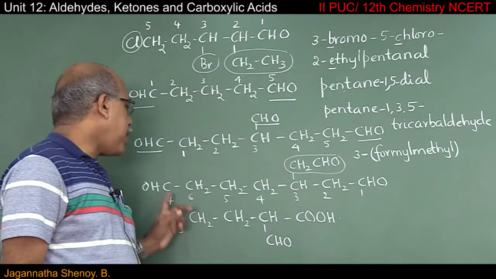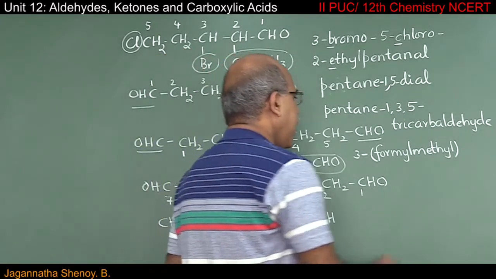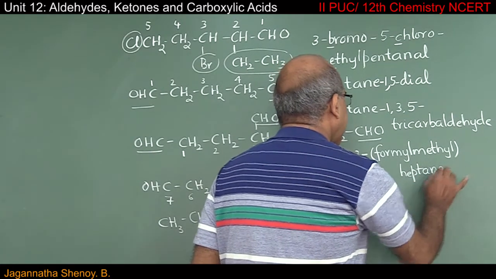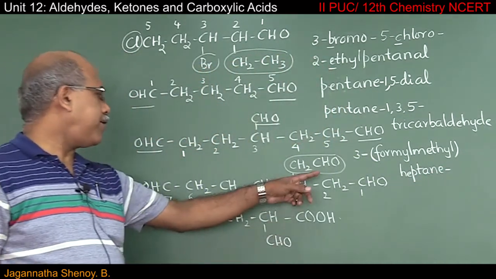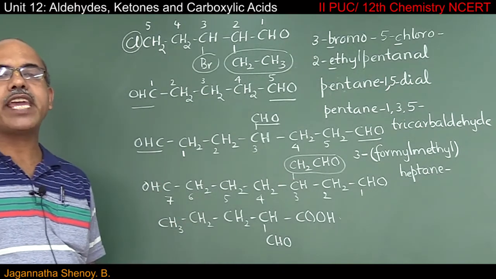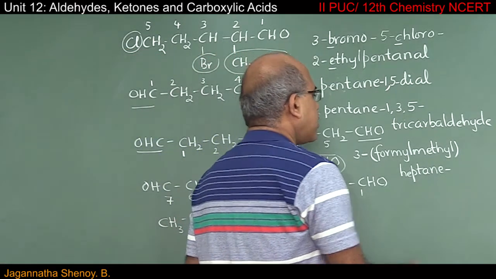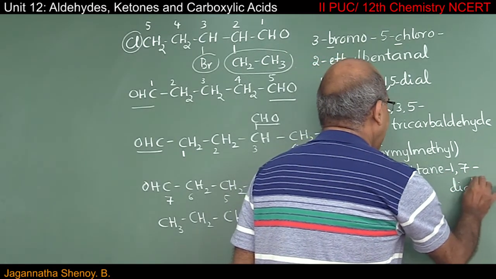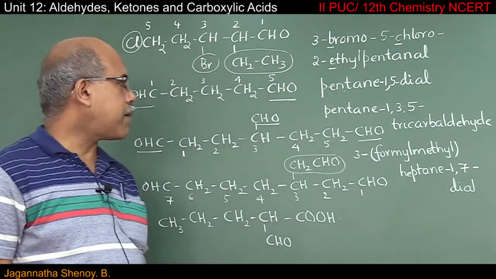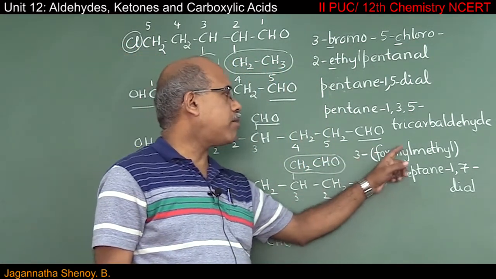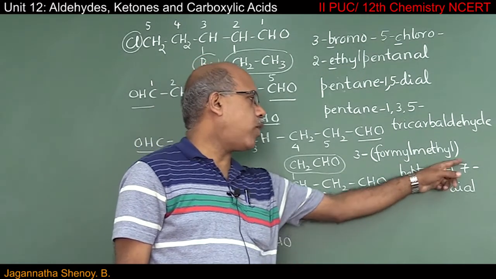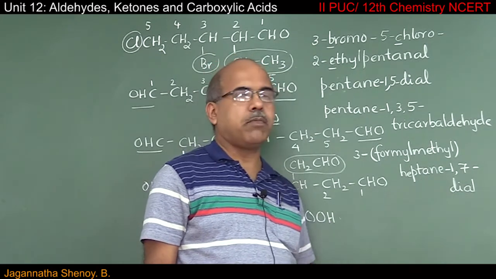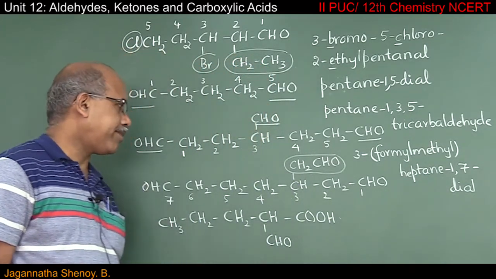Then if I go for the main chain, 7 carbon atoms are there. So it is a heptane. And you know, on the first and the 7th carbon atom, we have CHO functional groups. That's why I say 1,7, it has to be diol. So IUPAC name of this compound is 3-formylmethyl heptane 1,7-diol. Again, I have retained E here because it is followed by consonant D.